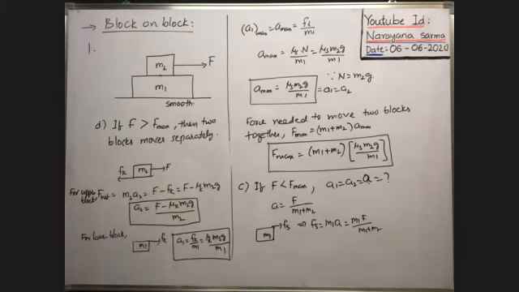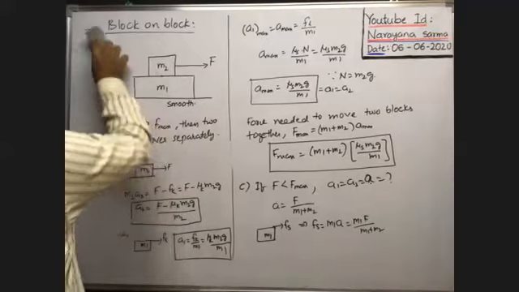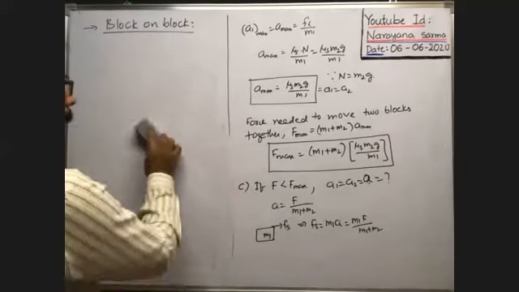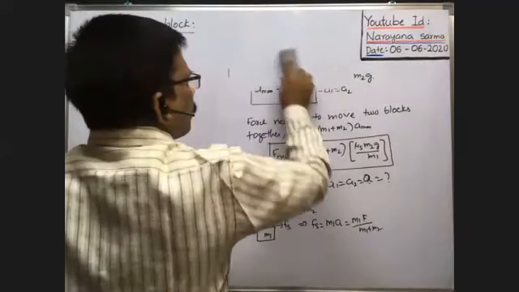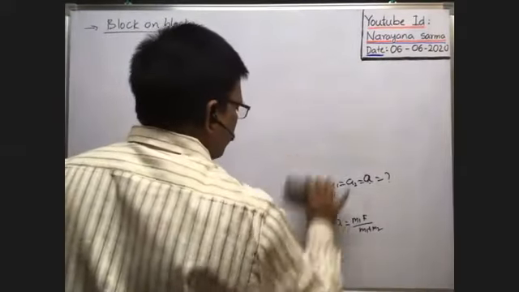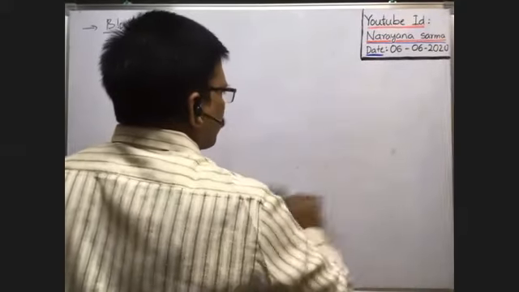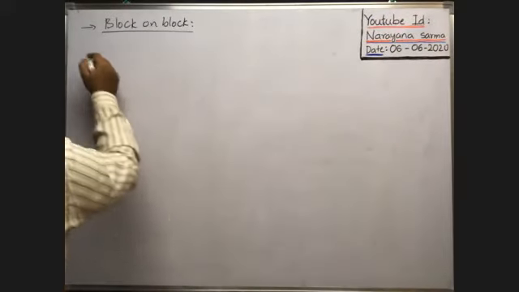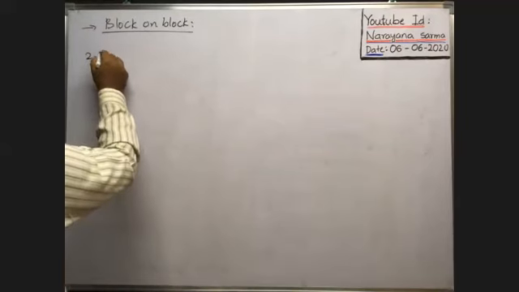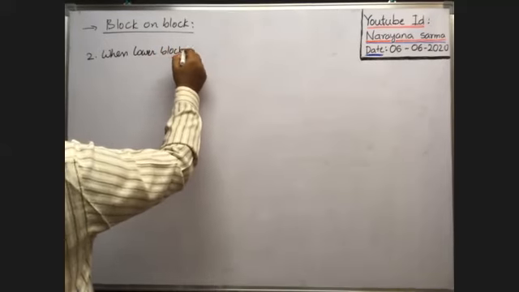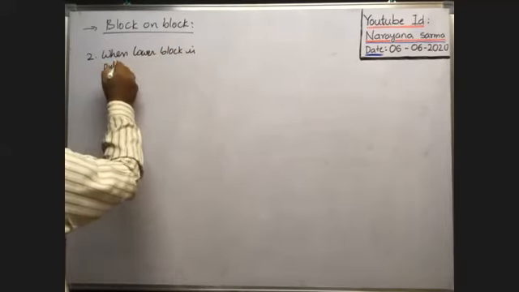So we have to discuss the next concept, the last concept in this chapter. Second one: when the lower block is pulled.